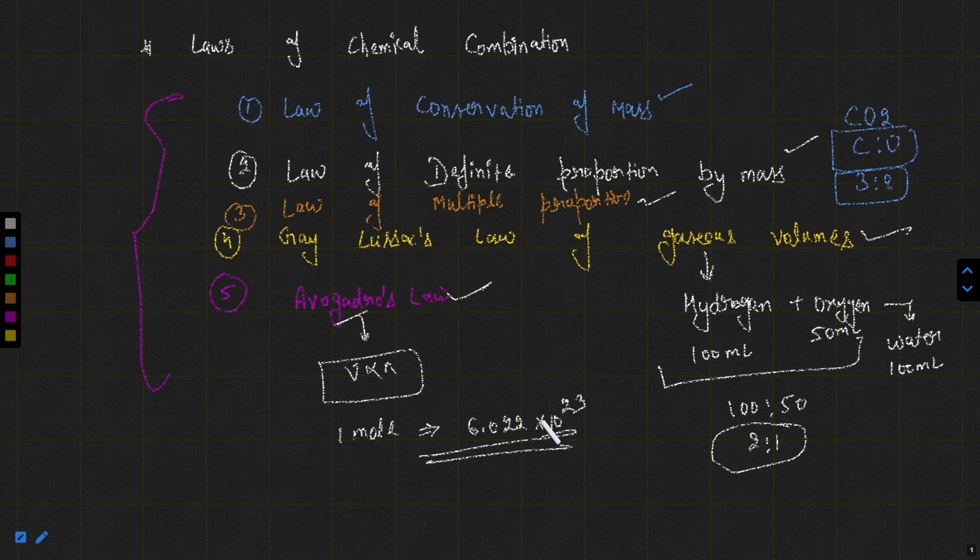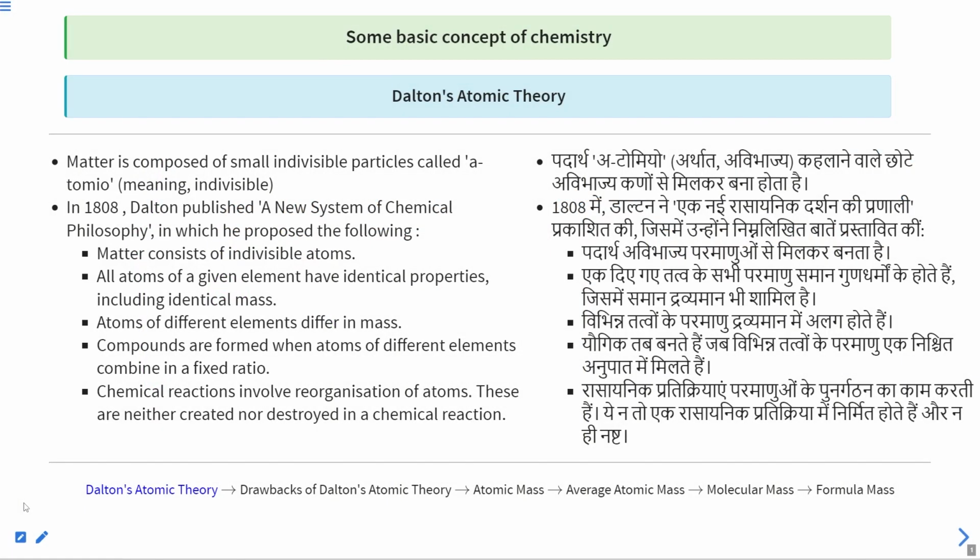If I am saying 1 mole molecule, so it will be 6.022 into 10 raised to the power 23 molecules. Okay, these are the points that we had discussed in our previous class, which are the laws of chemical combinations. And today we are going to start Dalton's atomic theory. So let's begin Dalton's atomic theory.